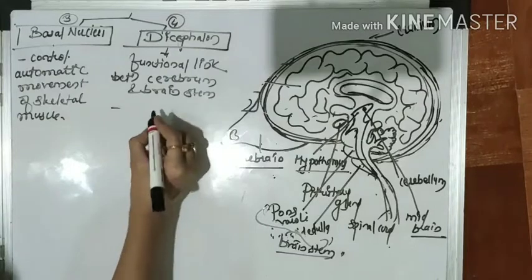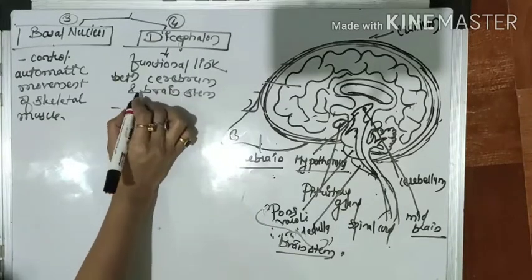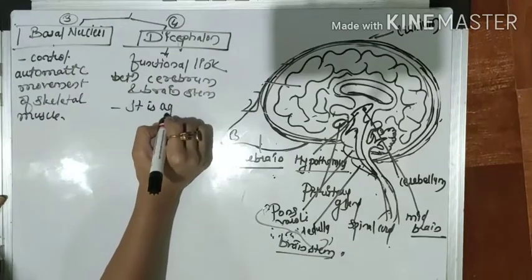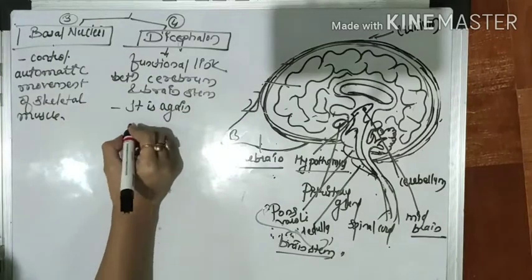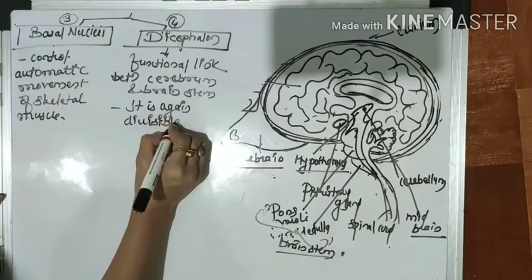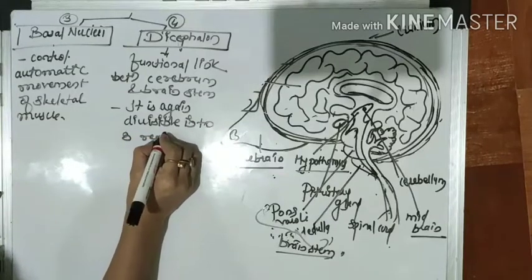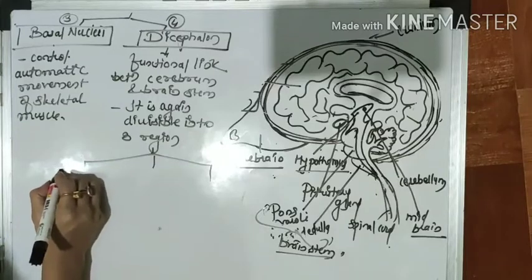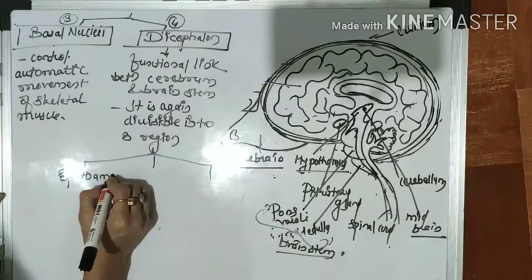It is located below the corpus callosum. You can see this diencephalon is again divisible into three regions. First, it's called the epithalamus.